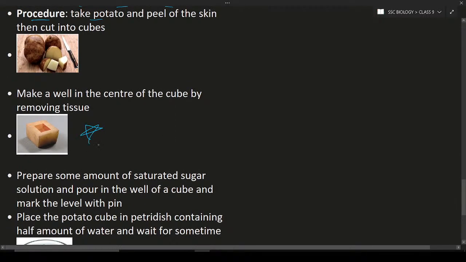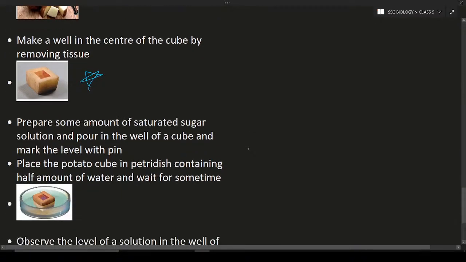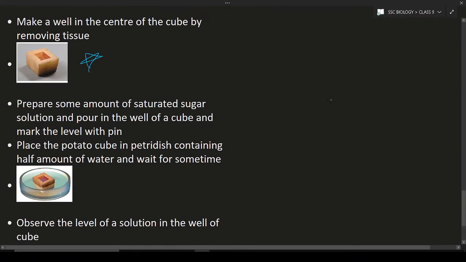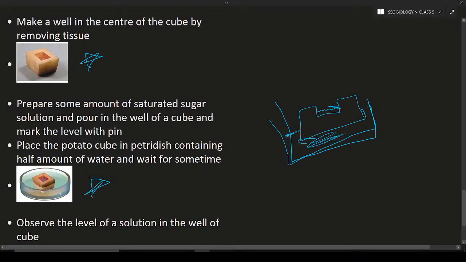After converting into the cube, make a small well inside it and pour some amount of saturated sugar solution inside the cube. So we have made a well now. This is the potato. Inside the well pour some sugar solution and put a pin indicating the level of the sugar solution. Wait for some time and put the whole setup in the petri dish containing water, that you can see in this diagram.